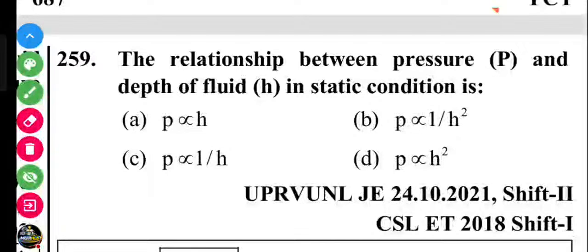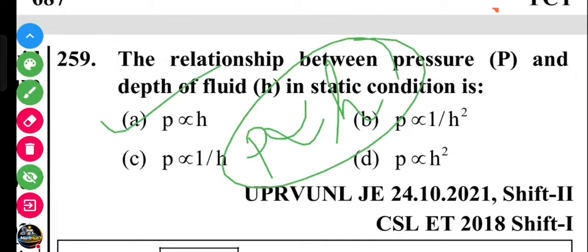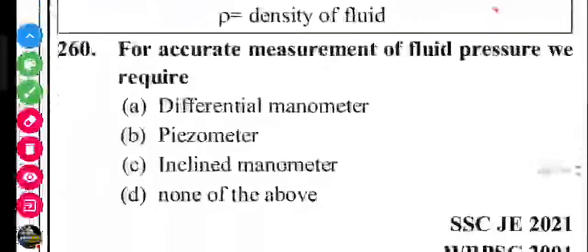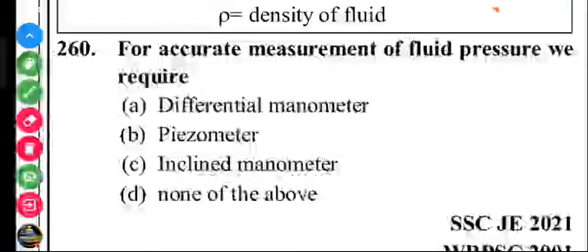Next question: the relationship between the pressure and the depth of the fluid in static condition. P is directly proportional to height. A is the answer. Next question: for accurate measurement of fluid pressure we require a differential manometer, piezometer, inclined manometer, or none of these.